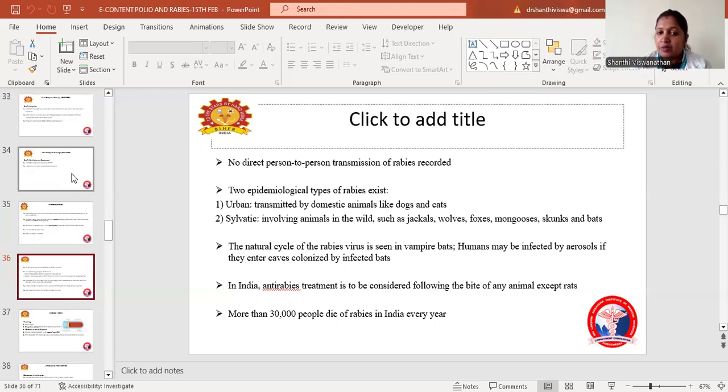The natural cycle of the rabies virus is seen in vampire bats. So humans are infected by aerosol if they enter the caves colonized by infected bats. So in India, anti-rabies treatment is to be considered following the bite of any animal. We have to give the anti-rabies treatment for the bite of any animal except rats. More than 30,000 people die of rabies in India every year.